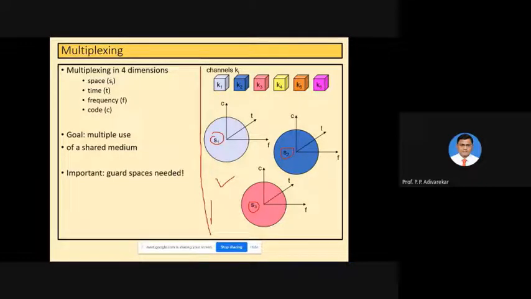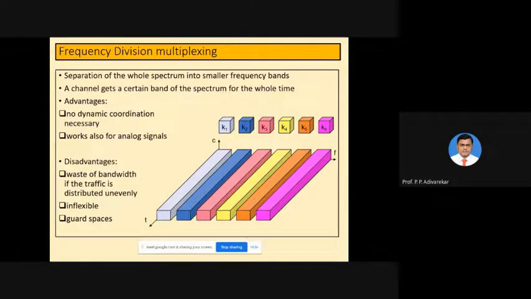Okay, so let's see the multiplexing techniques one by one. We'll start with frequency division multiplexing. It is nothing but the technique of dividing the entire spectrum into small frequency bands.